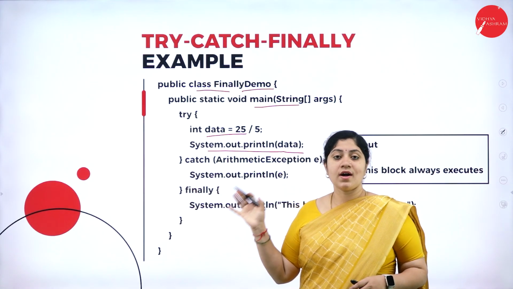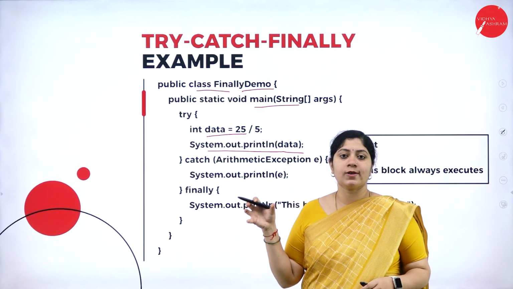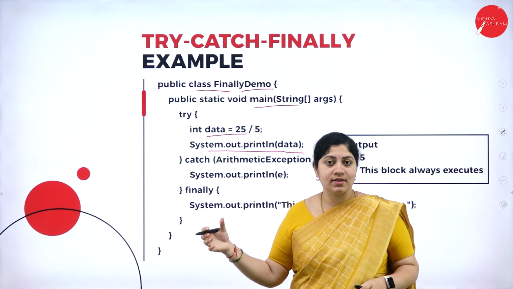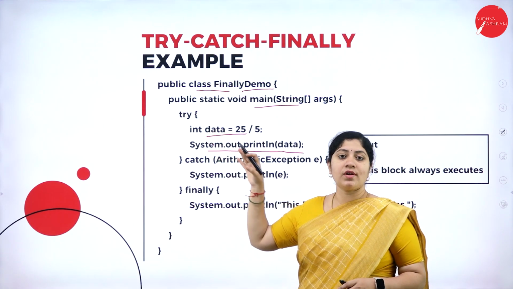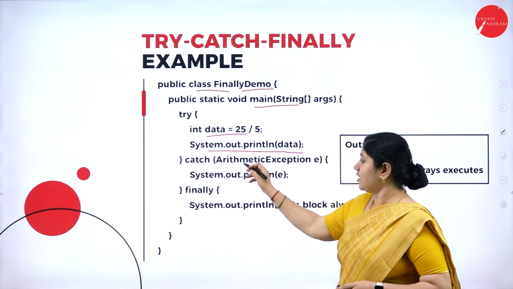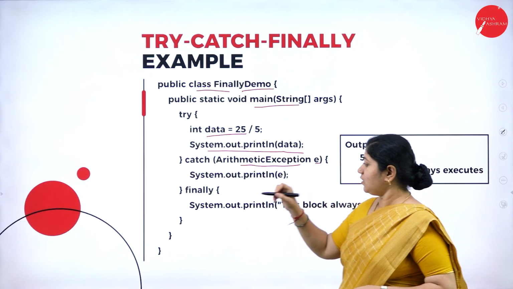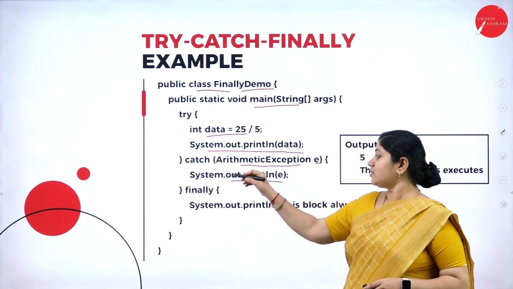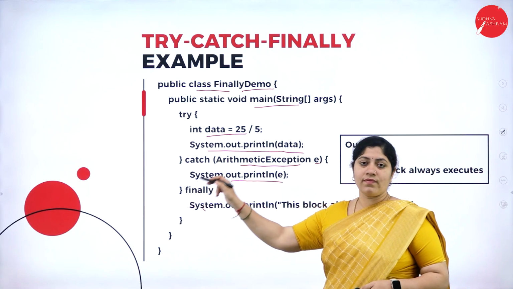Now a catch block is written in order to handle the exception, but this try is solely responsible to take care of the risky codes. Under catch we have written ArithmeticException of e and we are printing that statement system.out.println of e, and let's close the catch.